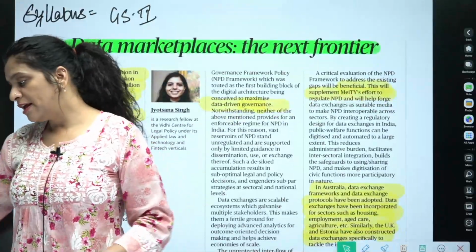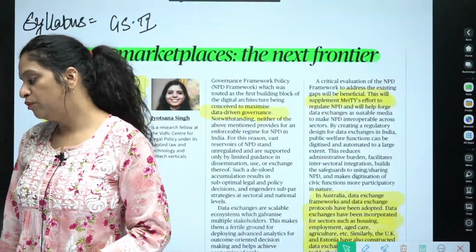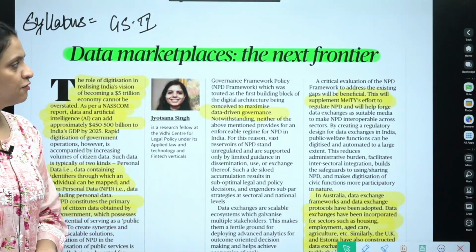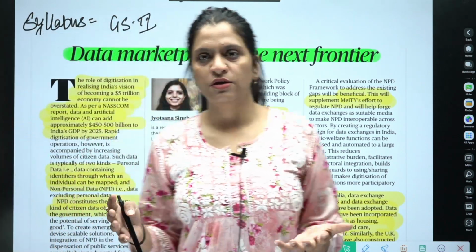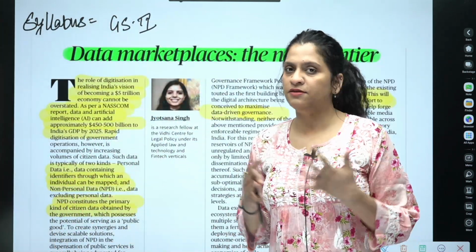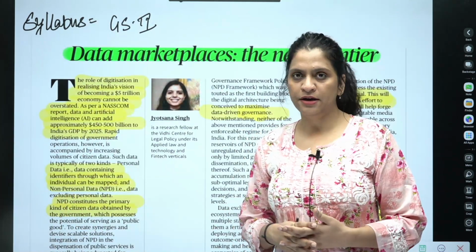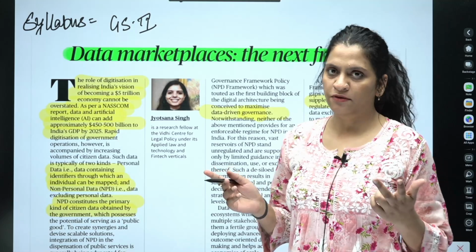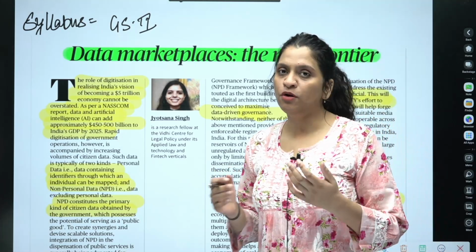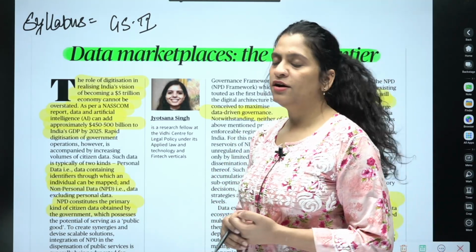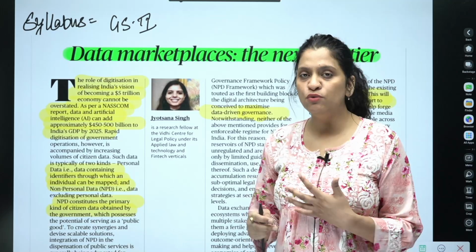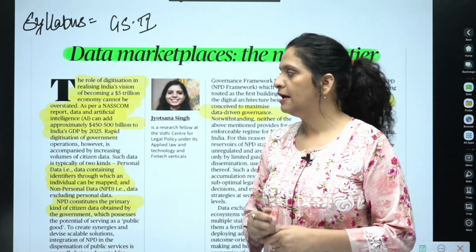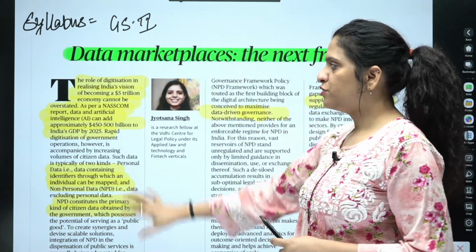The next article, the fourth article, is about the data marketplace, the next frontier. Because India is seeing fast digitization, a lot of data is created. So there could be two types of data, personal data and non-personal data, NPD. You have to understand the difference between personal data and non-personal data, and what could be the possible use of each. This has been mentioned in this article.